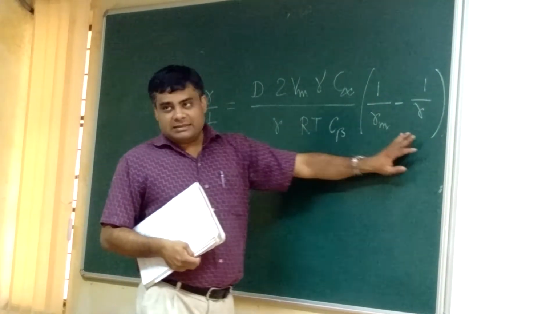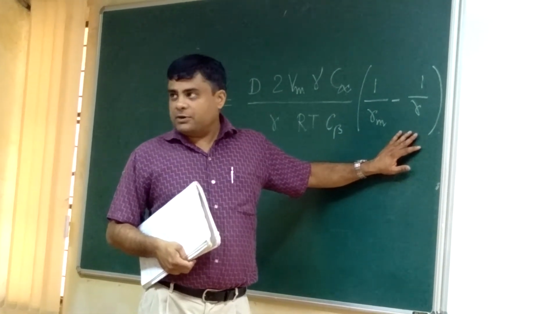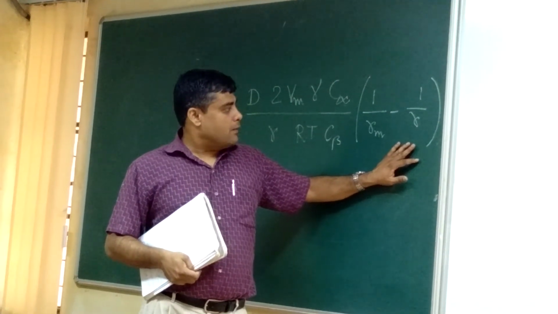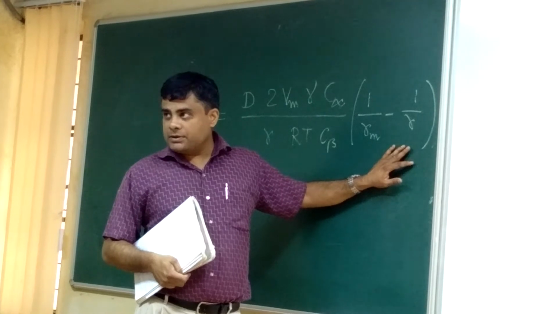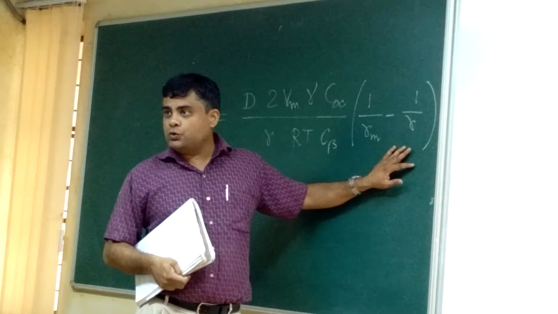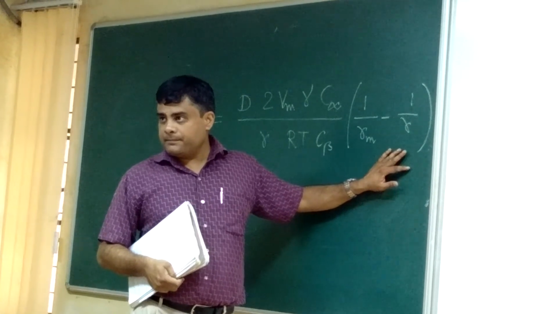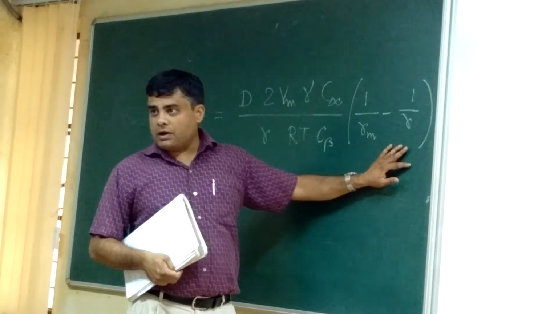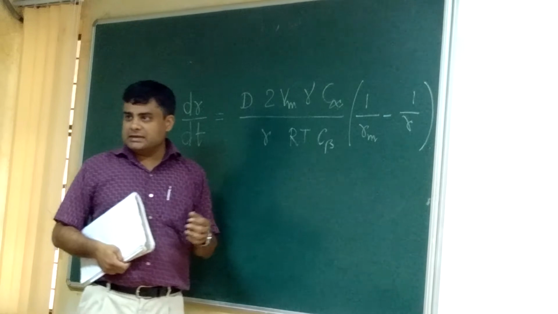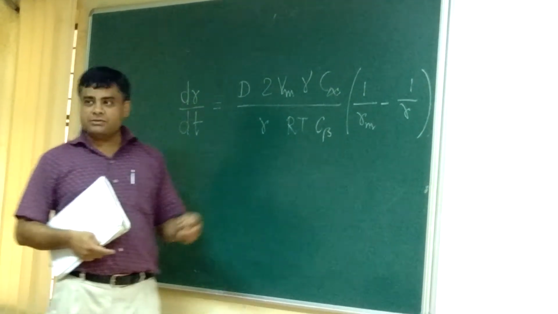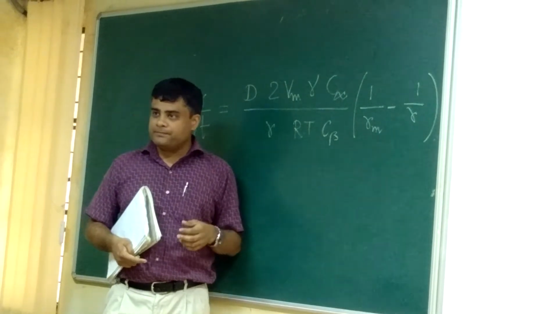And if R is greater than Rm, then it is positive. We also observe that for R equal to 2Rm, this velocity becomes maximum. For R very, very large, if it is an infinitely large particle, then the velocity also becomes 0.